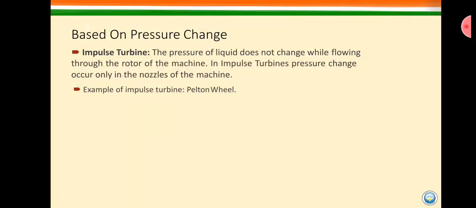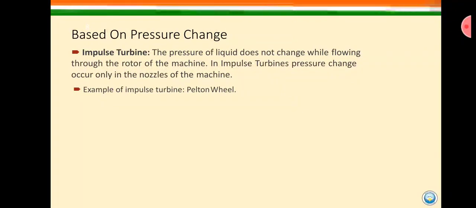And here goes the first category, which is impulse turbine. If we take the definition here, it says that the pressure of liquid does not change while flowing through the rotor of the machine. In an impulse turbine, pressure change occurs only in the nozzle of the machine.